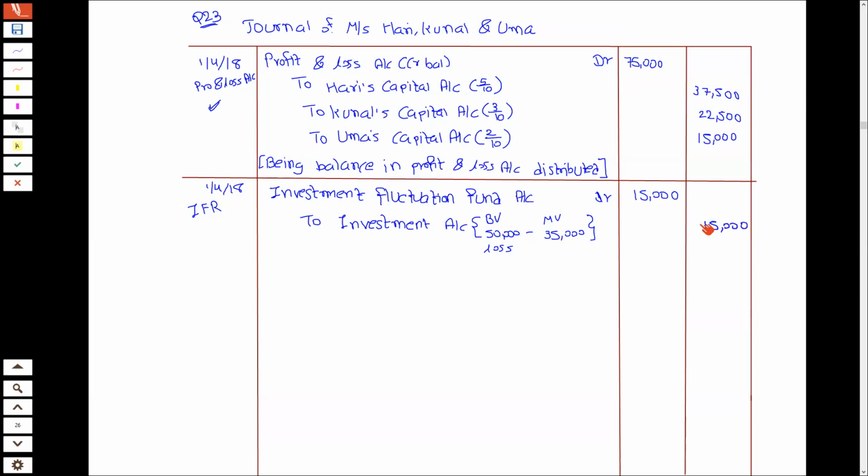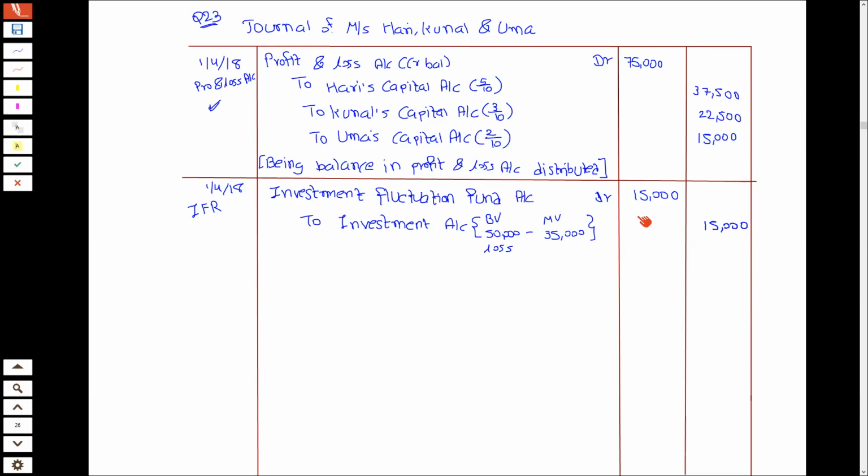So entries exactly 15 debit, 15 credit. कुछ पैसे बचते तो I could have distributed amongst the partner, but अब नहीं कर सकता because there is no fund. अगर loss होता 10,000 का तो 5,000 would have been distributed. अगर loss ज्यादा होता तो I would have debited revaluation account. So I hope you are able to understand the concepts जो हमने पहले भी सीखे थे. So investment fluctuation fund debit करो and जितना loss है investment में उतना credit करो.